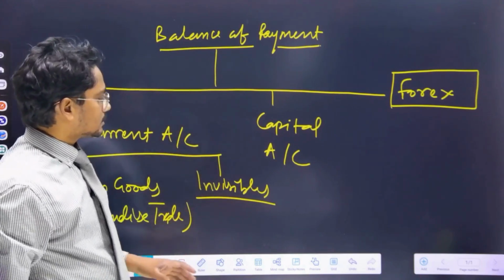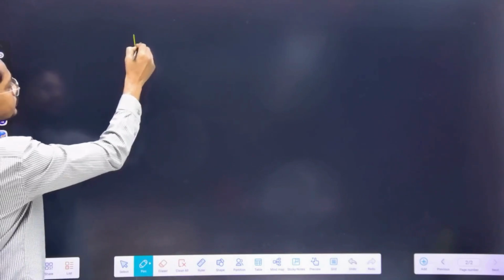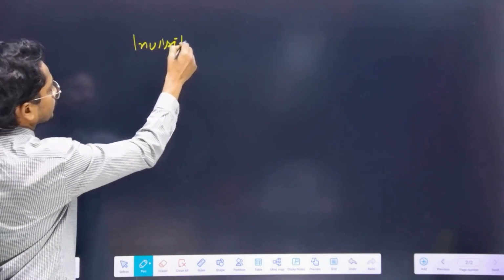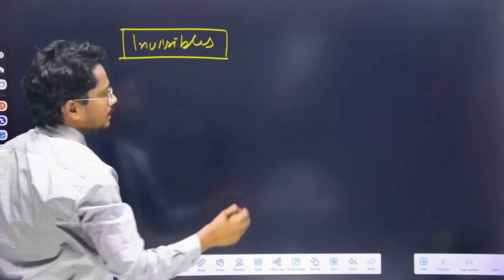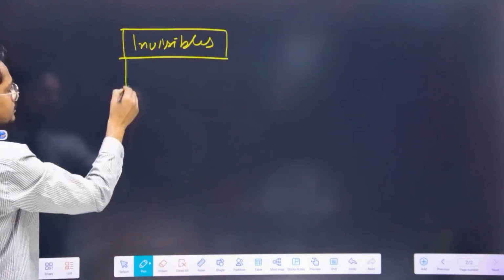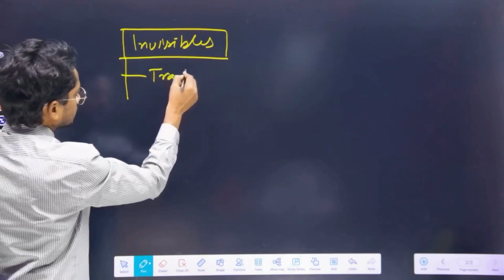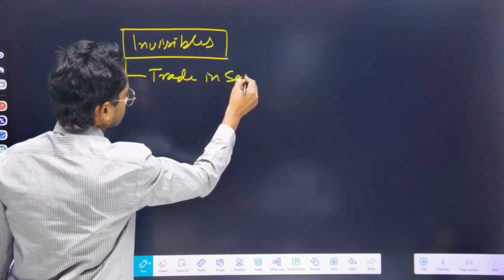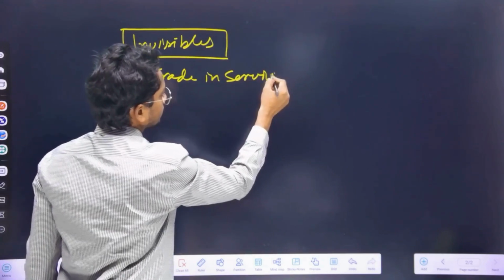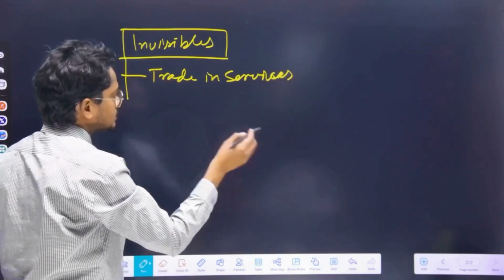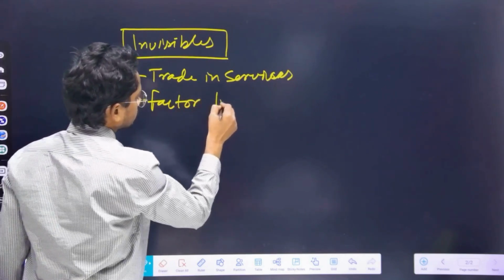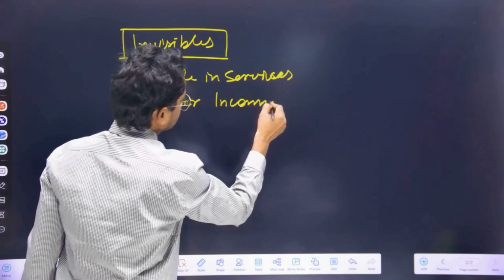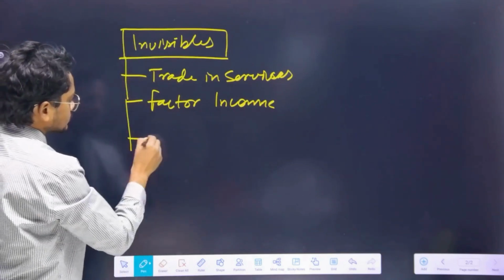We will establish that on the next page. Invisibles have three things: trade in services, factor income, and transfers.